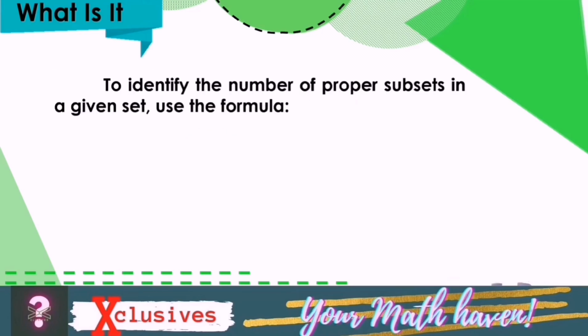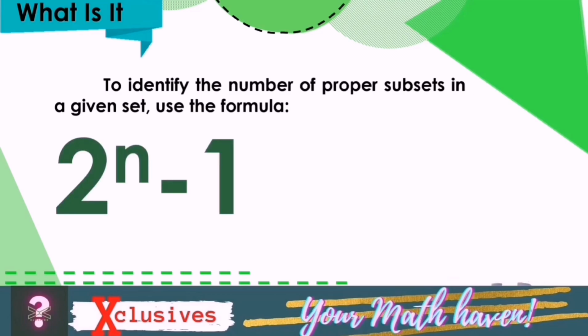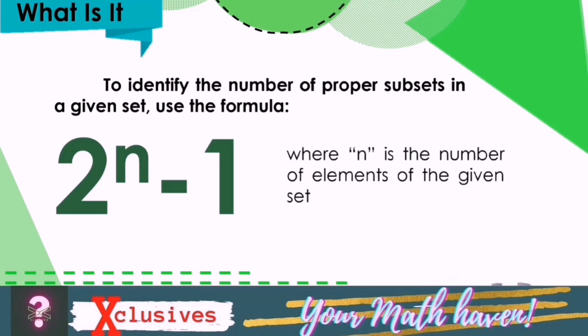To identify the number of proper subsets in a given set, use the formula 2 raised to the power n minus 1, where n is the number of elements of the given set.